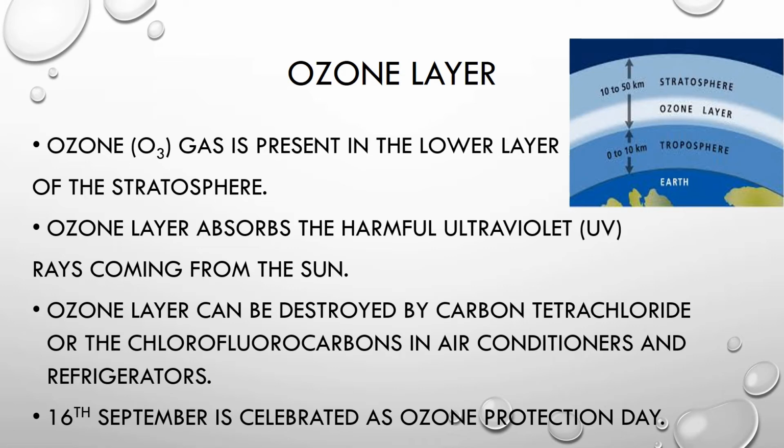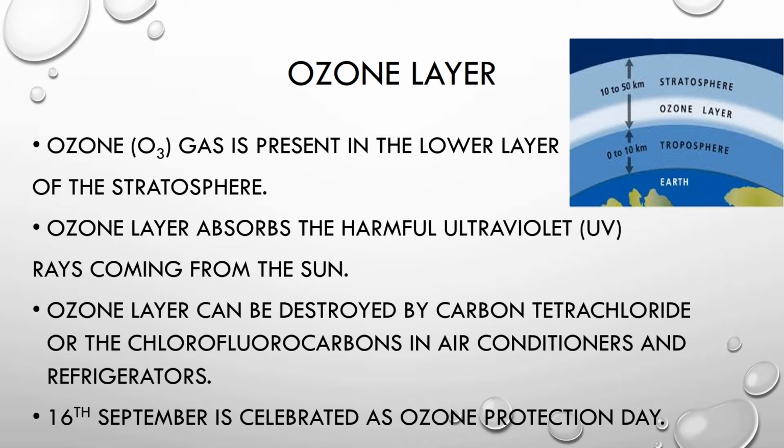Ultraviolet rays are naturally emitted by the sun along with the heat. The sunlight reaches the surface of the earth, but these ultraviolet rays are harmful to us and need to be stopped. The ozone layer does this work of stopping the ultraviolet rays from reaching the earth's surface. But what happens if the ozone layer is destroyed? Small holes form in the ozone layer, and through these holes the ultraviolet rays can reach the earth's ground, thus harming the animals and plants.